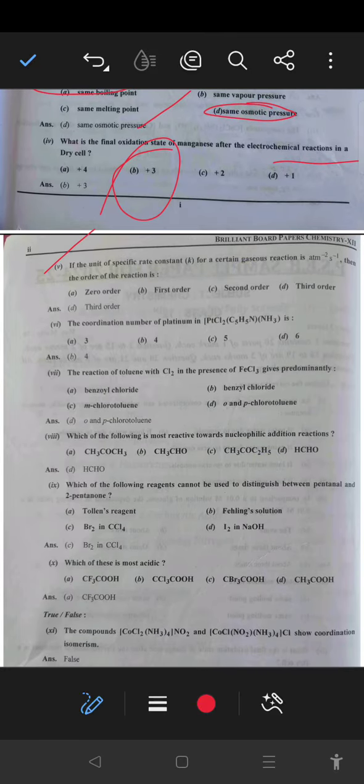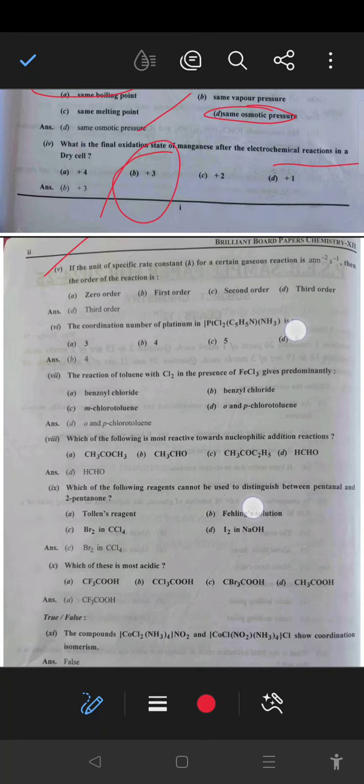Next, if the unit of specific rate constant for a certain gaseous reaction is atmosphere^-2 second^-1, then the order of reaction is a third order reaction. So if a gas system is used, then it is a third order reaction.